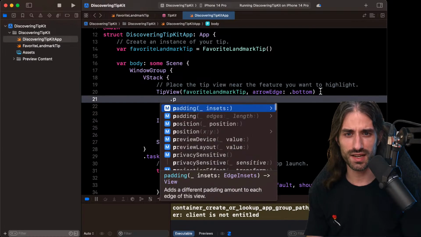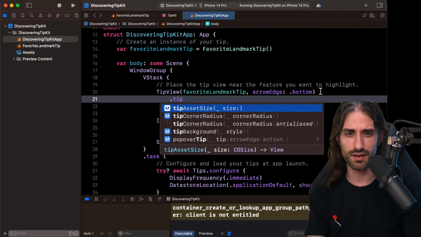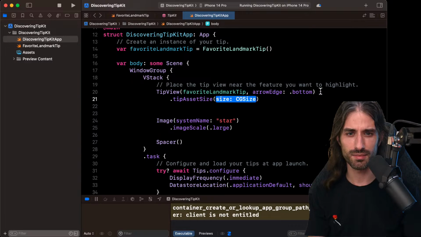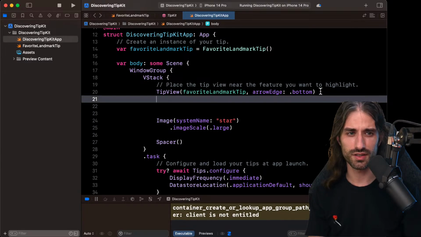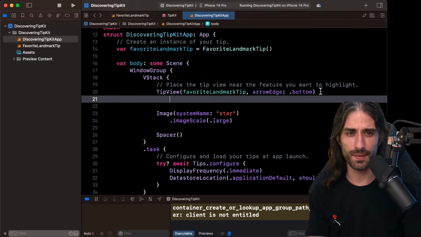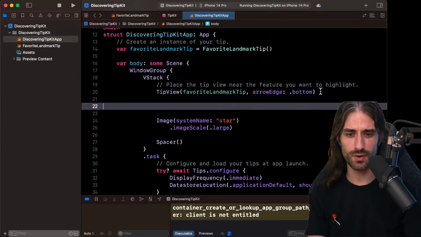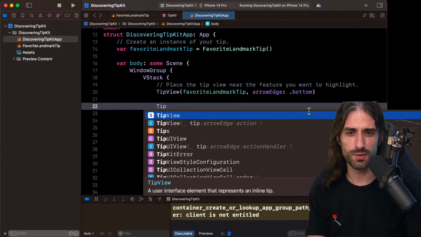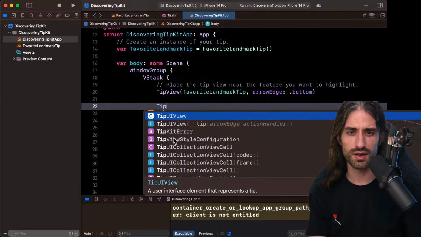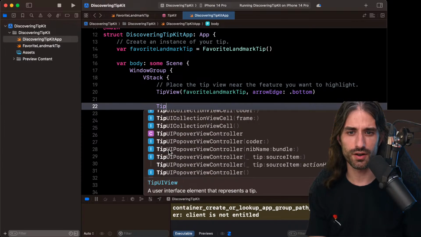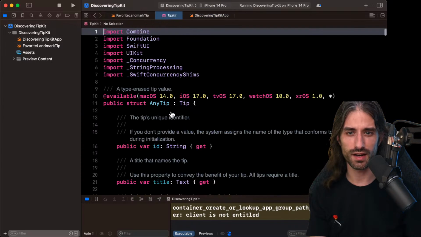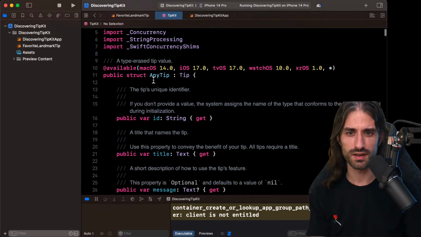Okay, I wanted to see the tip asset size, but it's okay. It's just a frame. All right, you know what? I'm just going to type tip and see what's suggested. So we have tip view, tip UI view. I'm wondering if it's for UIKit actually. You know what? Let me see.